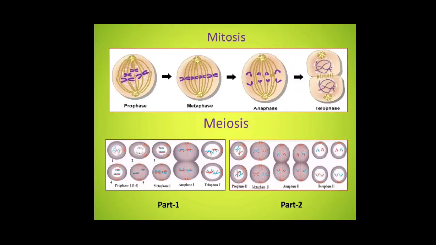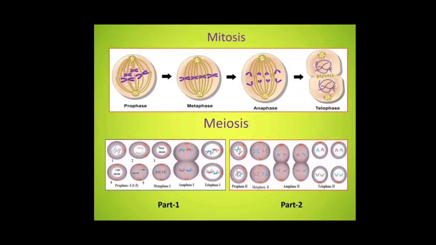Meiosis. Meiosis is the nuclear division of diploid cells into haploid cells, which is a necessary step in reproduction. For example, among male gametes, that is sperms, from one sperm 4 sperms are produced in the process of meiosis, whereas among female gametes, that is eggs, from one egg 4 ovum are produced.